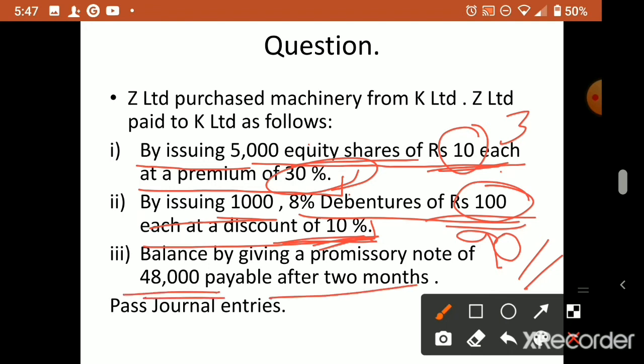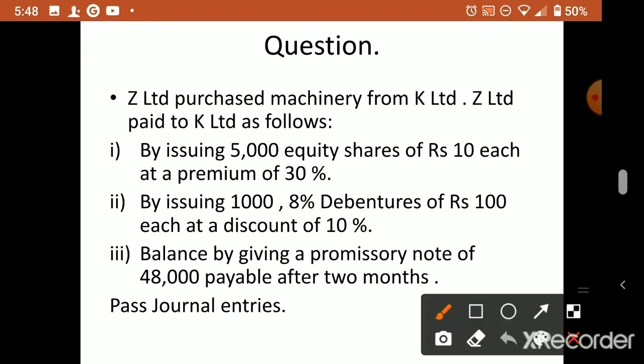On a promissory note, just like a bill of exchange, they promise to pay 48,000 after 2 months. So this way they want to make the payment.